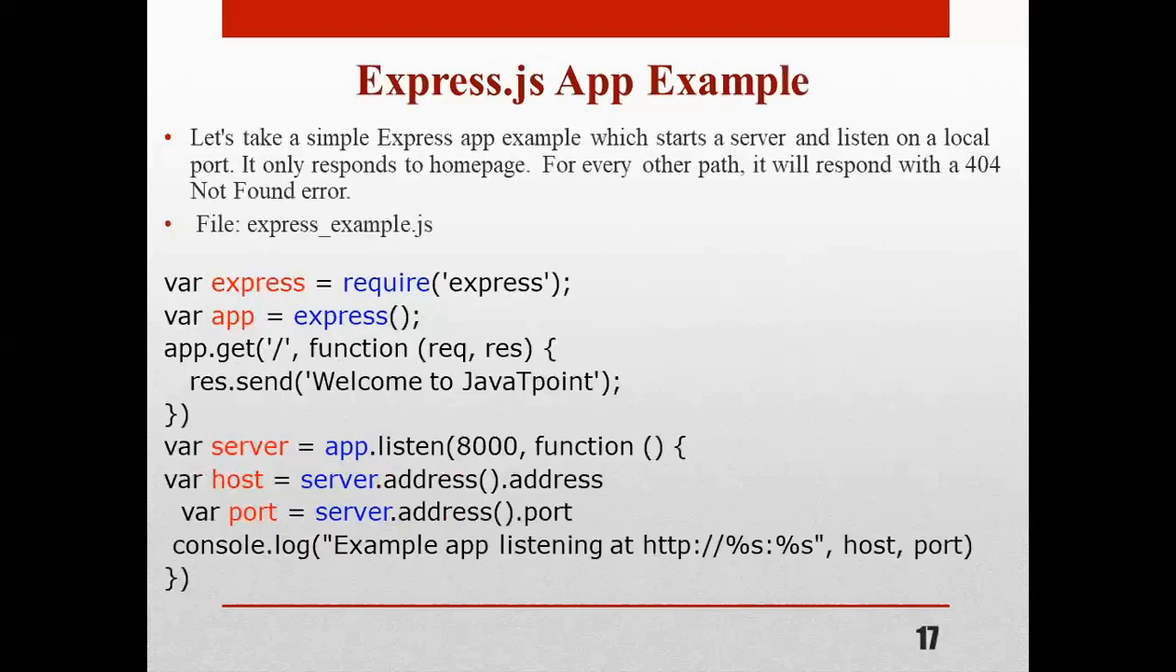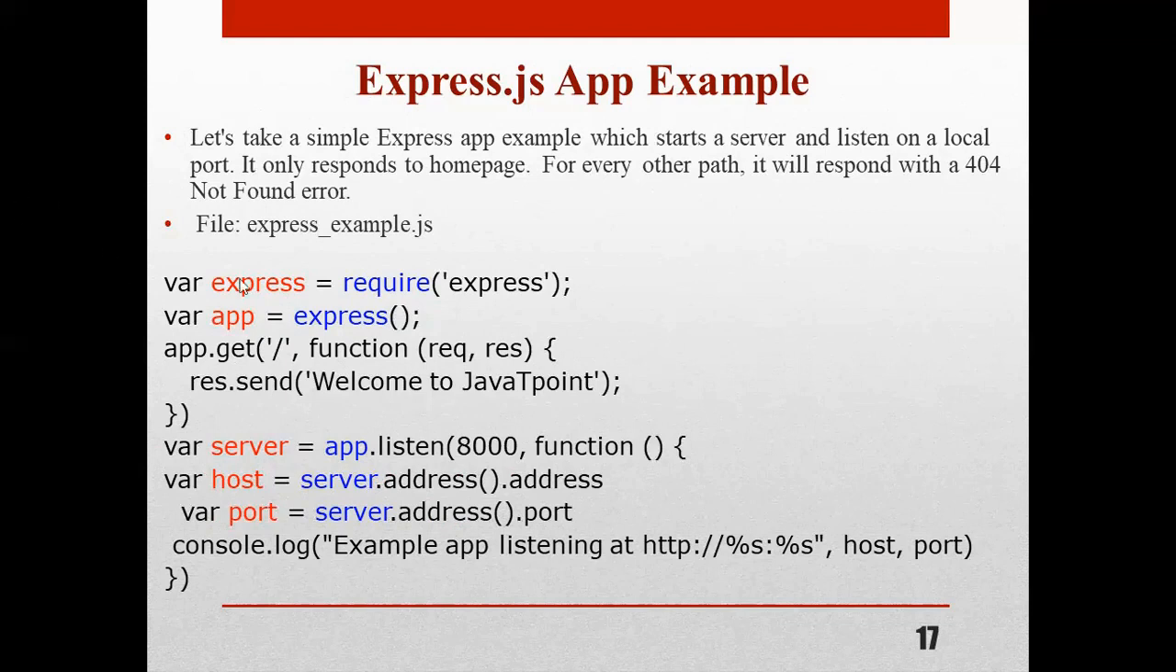So we will see one example for an Express.js app. Here, let's take a simple Express app example which starts a server and listens on a local port. It only responds to the home page. For every other path, it will respond with a 404, that is a not found error. So here is a sample code, an express_example.js file. This is the JavaScript file here.